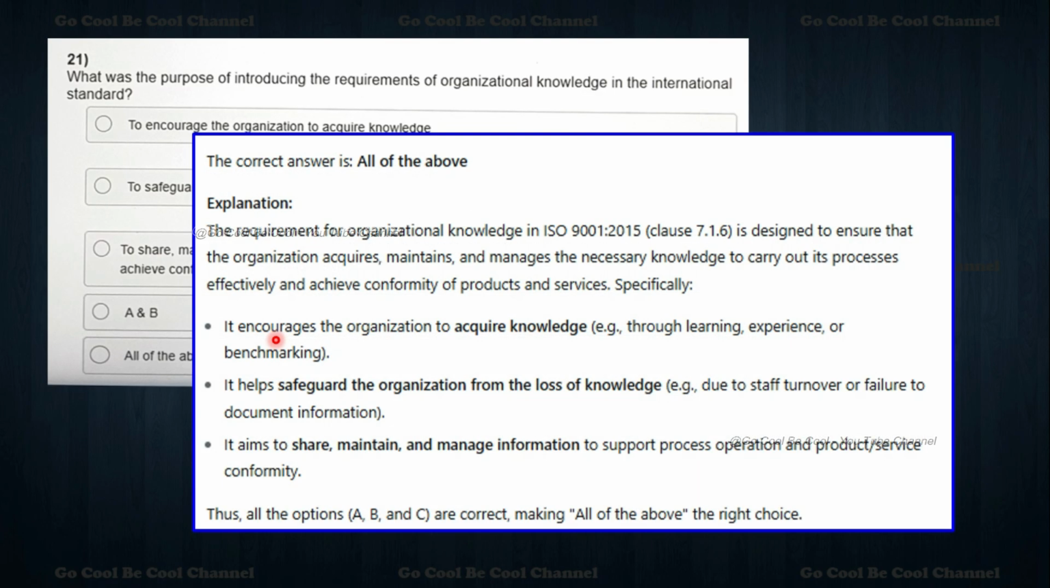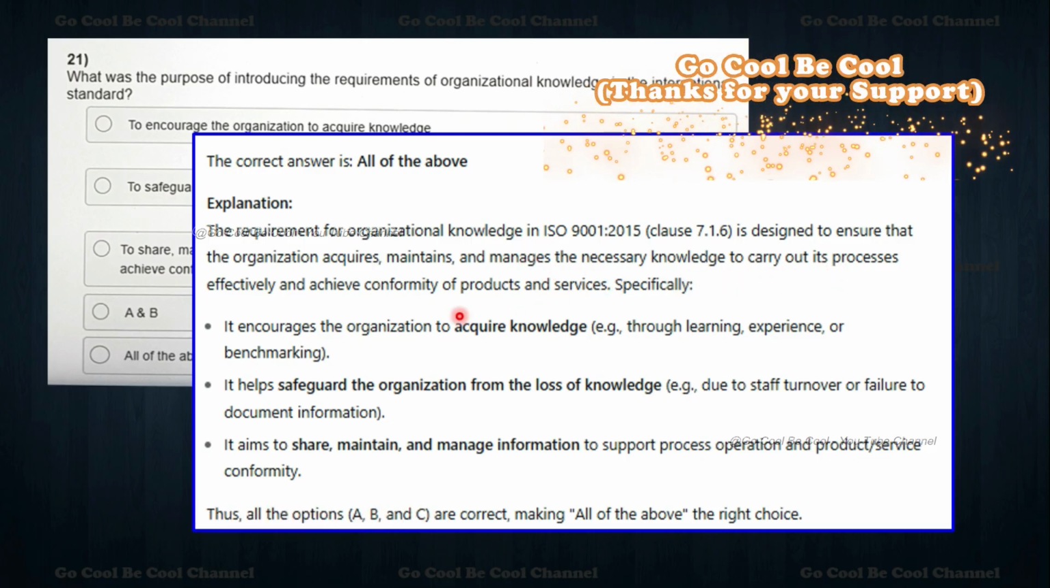So let's see, the answer is supposed to be all the above, the right one, because of the purpose of introducing organizational knowledge. Let's see one by one. Explanation: my dear friends, please understand the requirements of organizational knowledge. ISO 9001:2015 clause 7.1.6 is designed to ensure that the organization acquires, maintains, and then manages the necessary knowledge to carry out its processes effectively and achieve conformity of products and services.